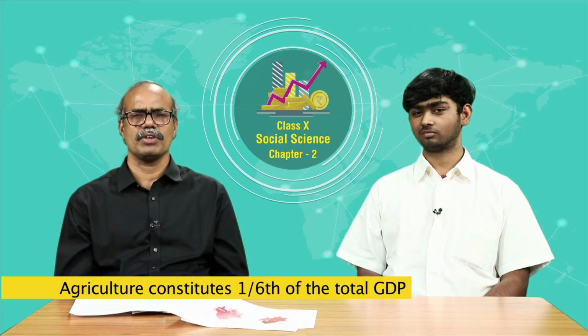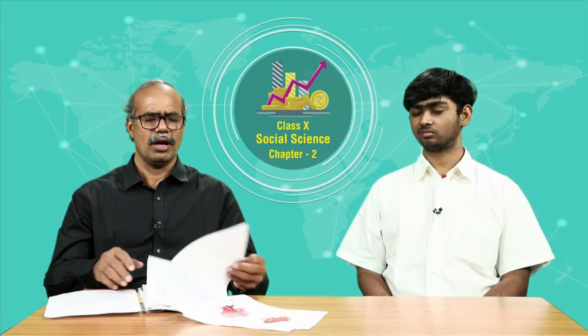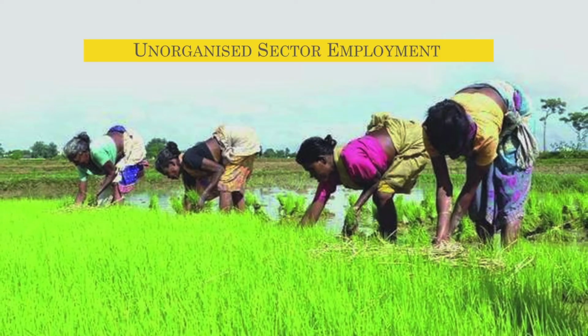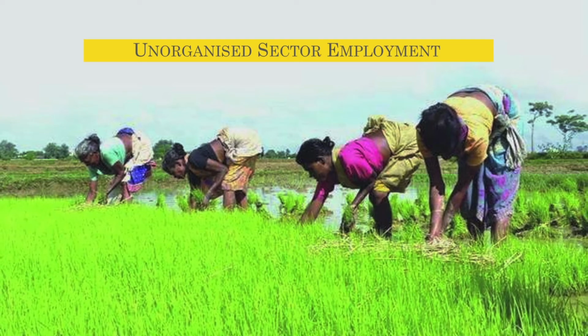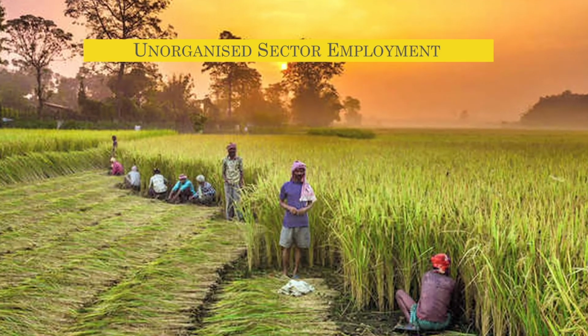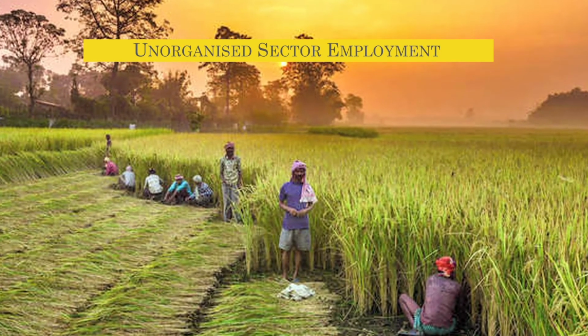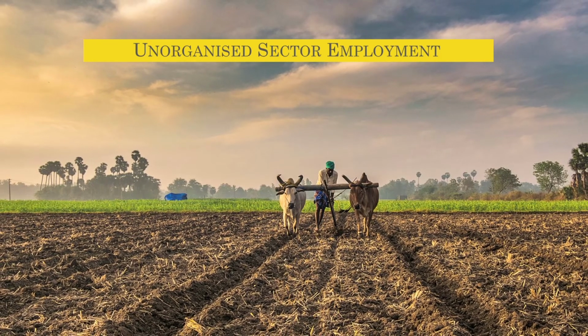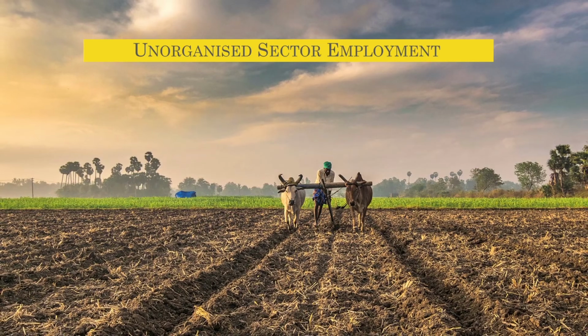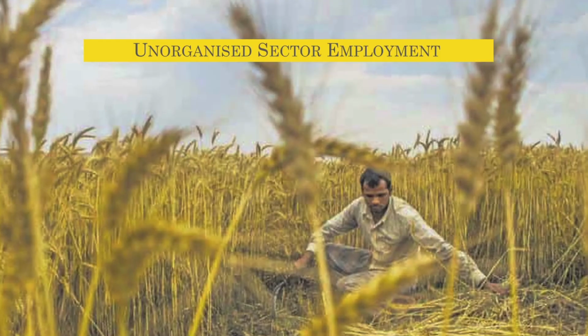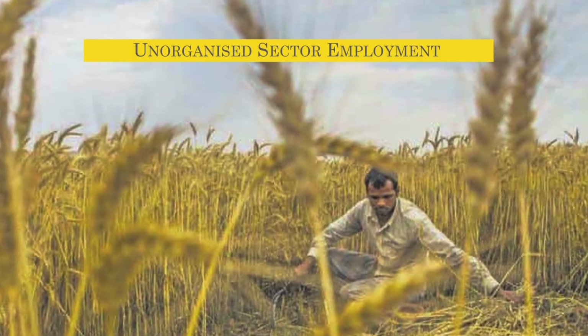Now we have to see that this is not the only way to classify. There are other ways in which things can be classified. Let me give you an example. Look at the slide on the screen. People are doing different activities. People work in agricultural fields. Many work as agricultural laborers, and in India most of the agricultural laborers are women, and they don't get a regular salary.